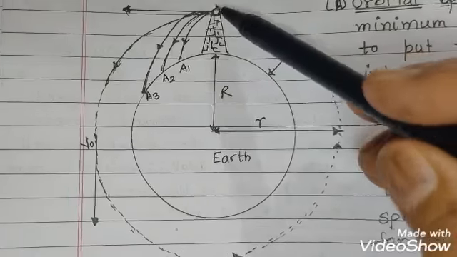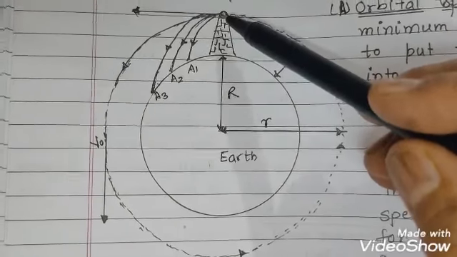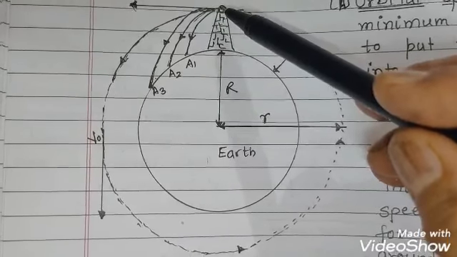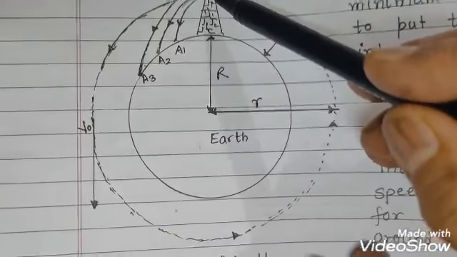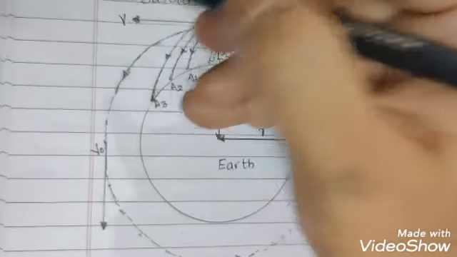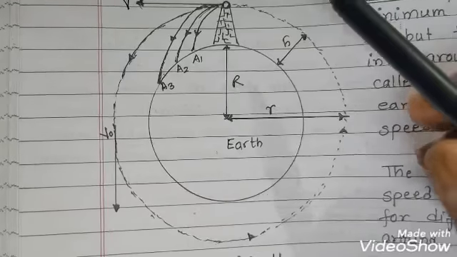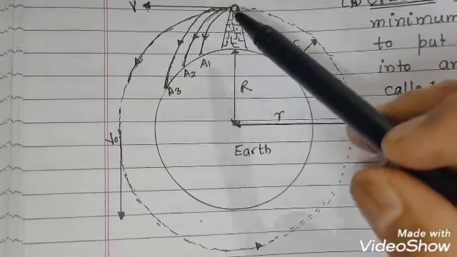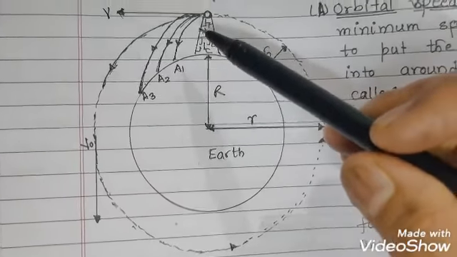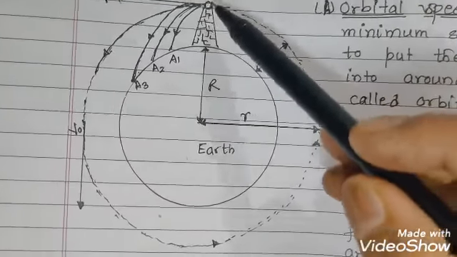Now let a body be projected from the top of this tower with some horizontal speed. This is the horizontal speed, you can see that. The body will describe a parabolic path under the effect of gravity.